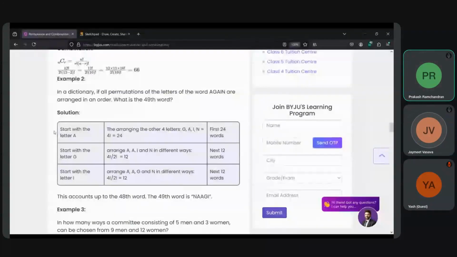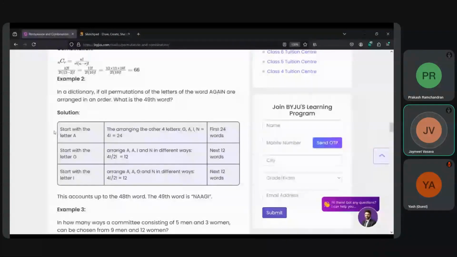Correct. Then it's calculating all the combinations starting with G, but after that all the letters can be used. Why can the others not be used otherwise? Of A and G, because we are arranging in order. So we are going A, G, I, N. So 24, 12, 12, and then N will have another 12. So 12, 12 threes are 36 plus 4, 40 plus 20, 60.